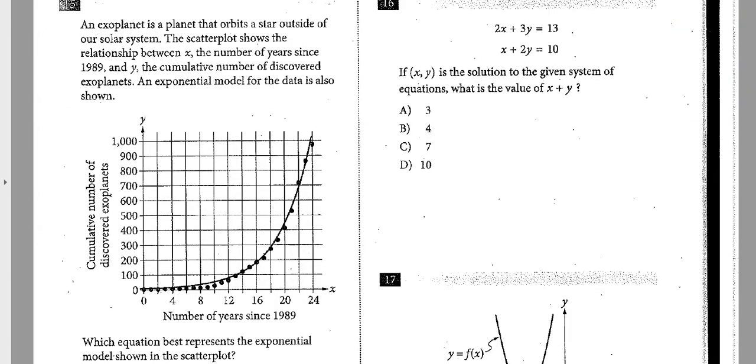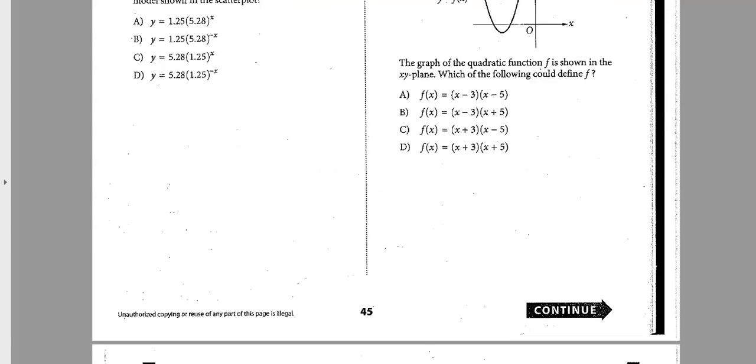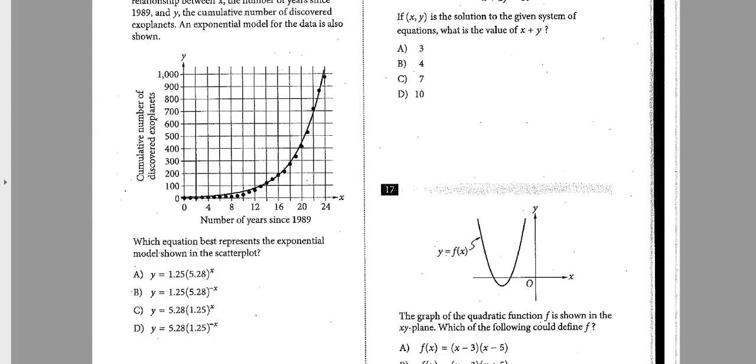Moving on down. Looks like I got to shrink this one a little bit. So an exoplanet is a planet that orbits a star outside of the solar system. Scatter plot shows the relationship between X, which is the number of years since 1989, and Y, the number of discovered exoplanets. There's an exponential data, and basically we need to figure out which equation fits the chart. All right? So it's getting a little bit trickier here.